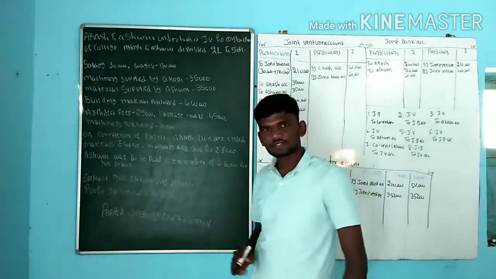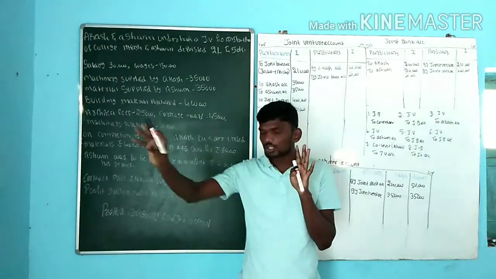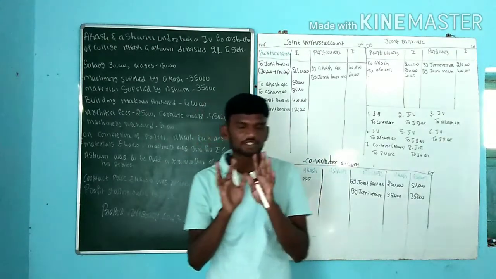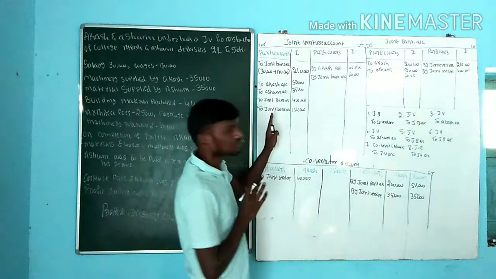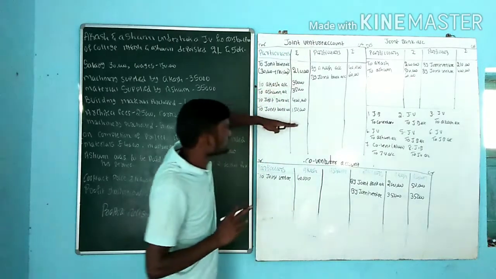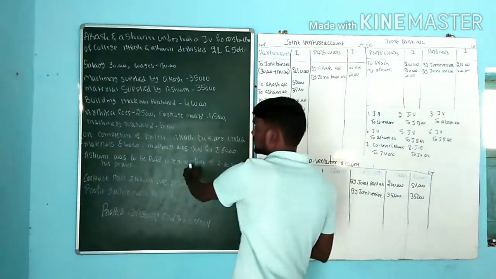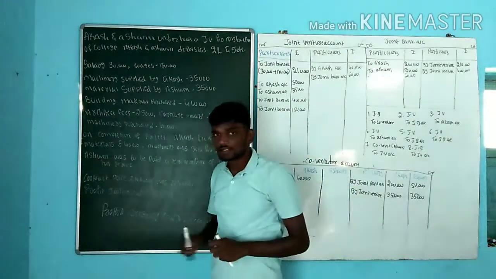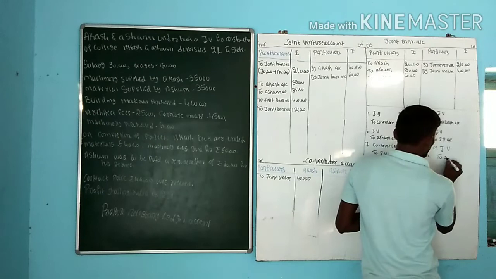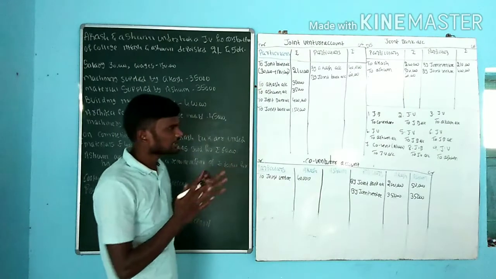So what is the amount? That is 30,000. Think in terms of the joint venture. I paid some amount to the co-venturer, rupees 30,000. For the joint venture, is it an income or expense? It is an expense, so expenses we need to put on the debit side. For whom did we pay? If we paid to outsiders, we use joint venture account debit to joint bank account. Correct? But here we paid the amount to the co-venturer. Who is the co-venturer here? That is Ashwin. Then we need to use joint venture account debit to Ashwin account, the co-venturer account, because he is like a partner for us.